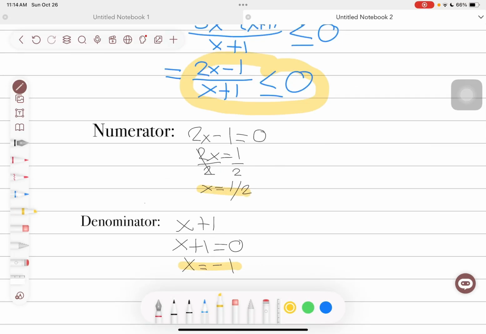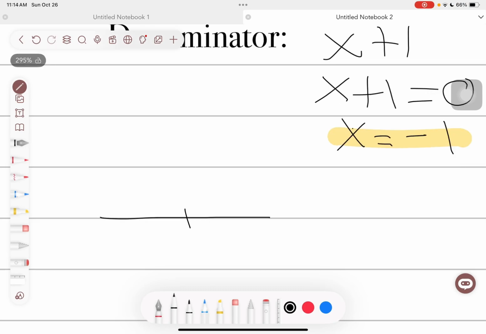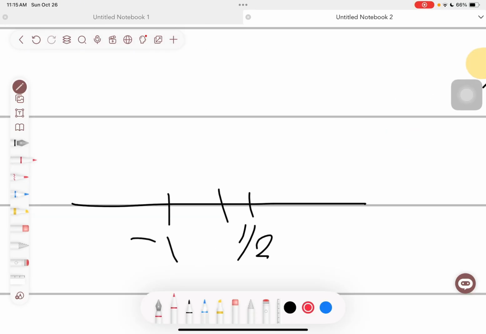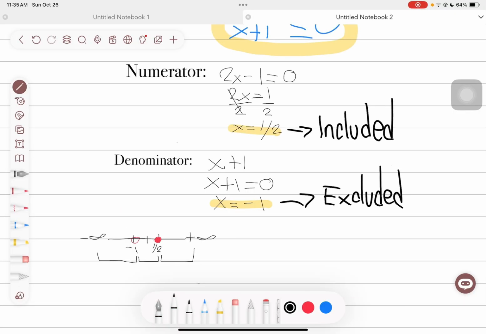Now for step 3, plot the number line. Let's make a line first. -1 and then 1/2. -1 is an open circle, while we will mark 1/2 as a closed circle. To avoid any confusion, let's write included and excluded for our numerator and denominator.